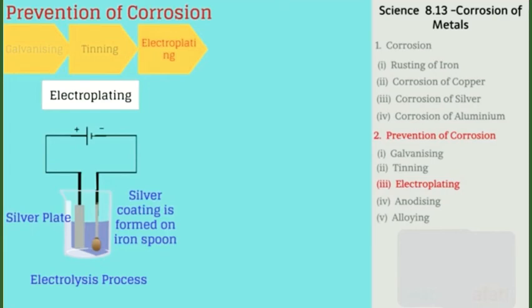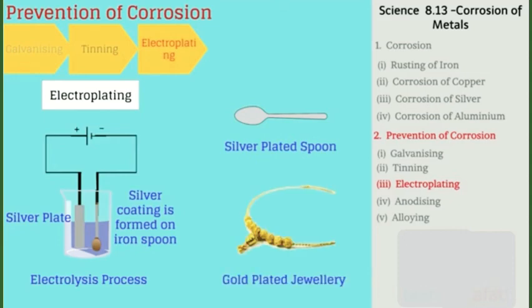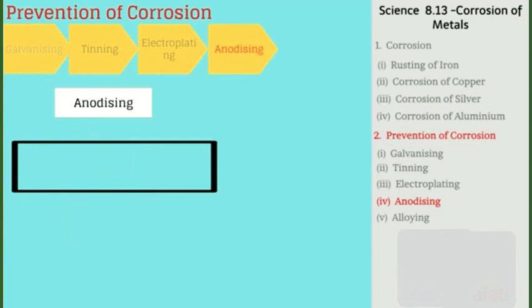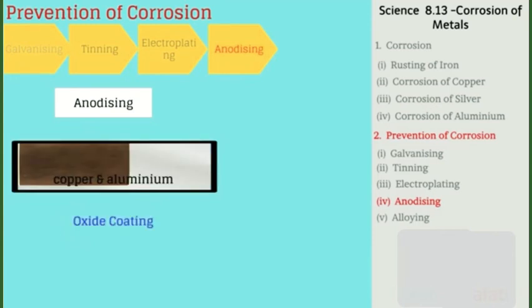For example, silver-plated spoons, gold-plated jewelry, etc. Anodizing. In this method, metals such as copper and aluminium are coated with a thin strong layer of their oxide. This oxide layer prevents further oxidation of the metal.